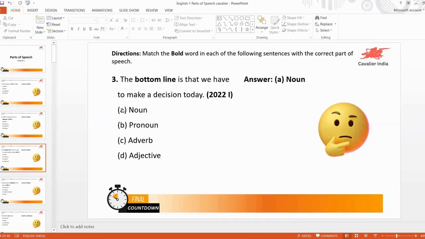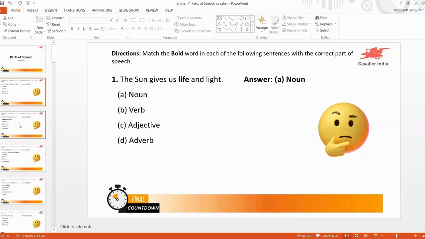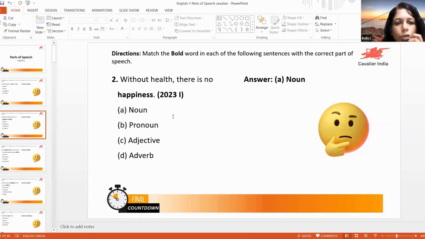Next one is here. Without health, there is no happiness. What is there? Any idea? Anyone? No one in this group?